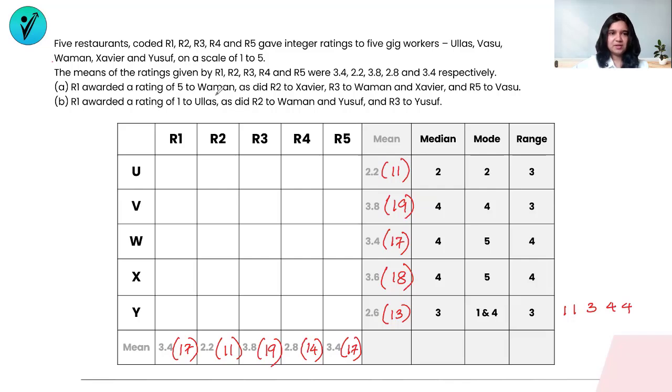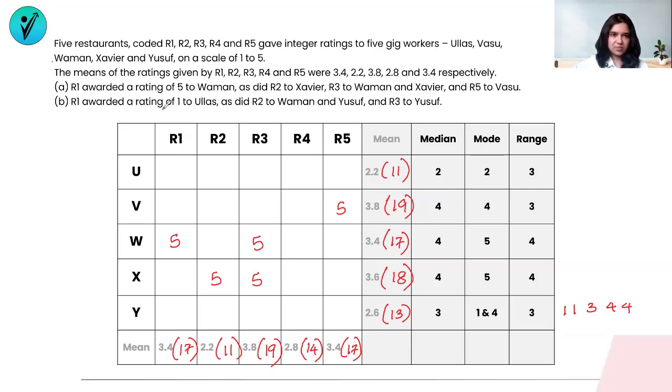R1 awarded a rating of 5 to W. So this number is a 5. As did R2 to Xavier. So R2 has also given a 5 to Xavier. So this is a 5. R3 to W is another 5. Then we have R4 to W and Xavier. So these both are 5s. And we have R5 to V. R5 has given a 5 to V. So here you get a 5. This is the first condition. So they've already filled up some numbers for us.